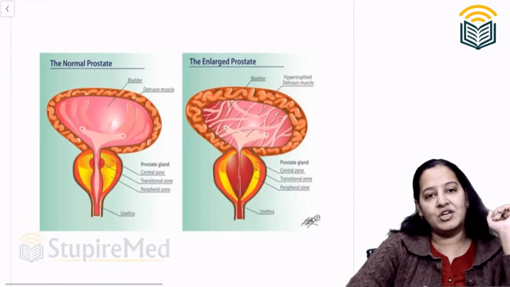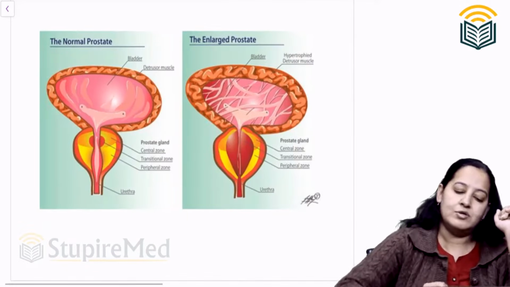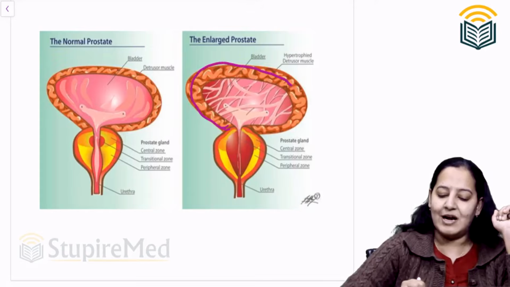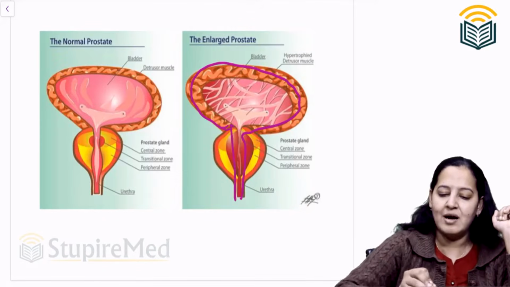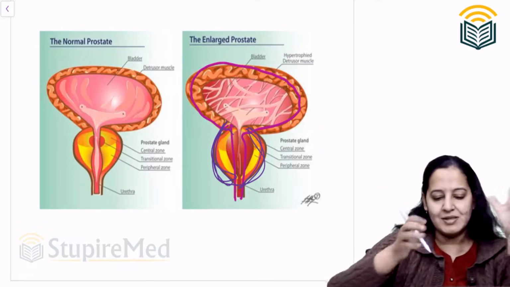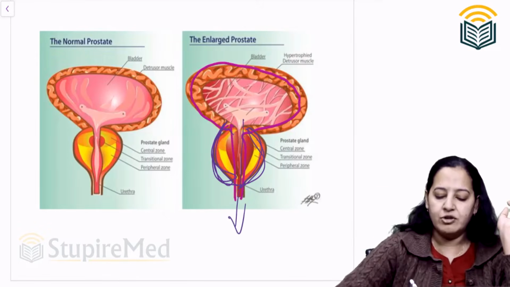Ninth is seen in BPH. You know what is BPH now? So in males there is a gland known as prostate gland. So this is the detrusor muscle, this is the urethra, and you can see there is a gland. This gland is prostate. Sometimes it becomes enlarged and it compresses the urethra. So there is a problem with urinary flow.